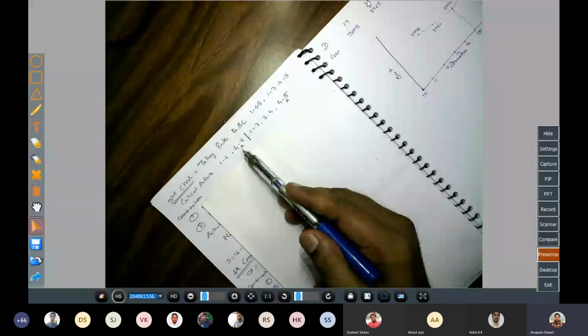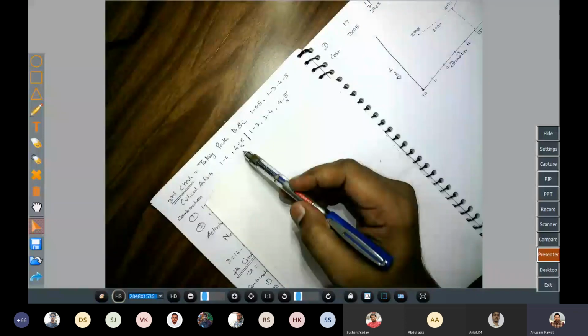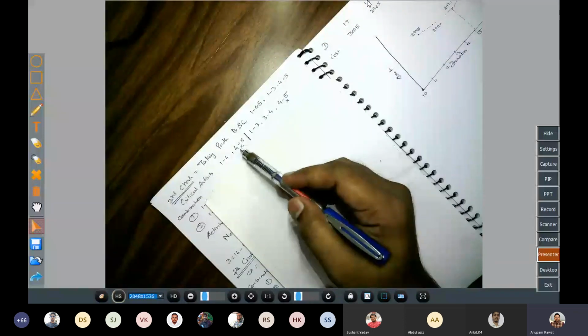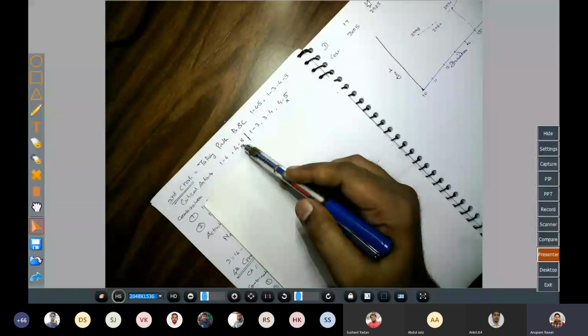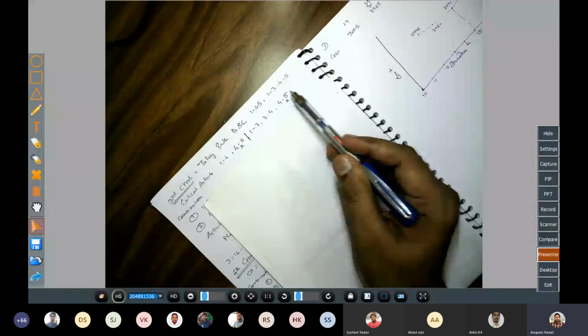Okay, now we already know that activity 4, 5 is crashed up to its maximum extent. मतलब 4, 5 जो है ऑलरेडी क्रैश कर चुके हैं जितना कर सकते थे. So we will cross these activities. मतलब we will not consider this activity in the crashing process.